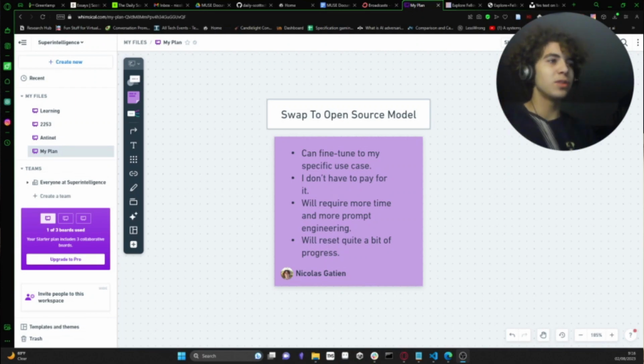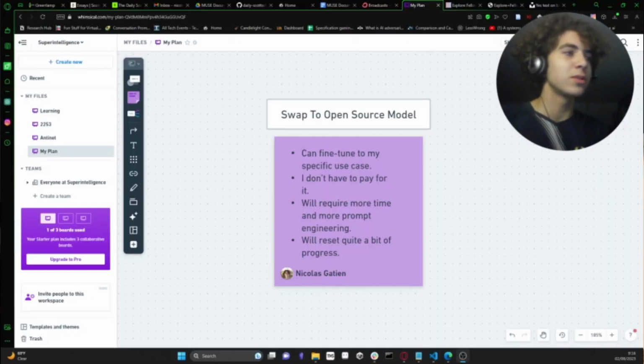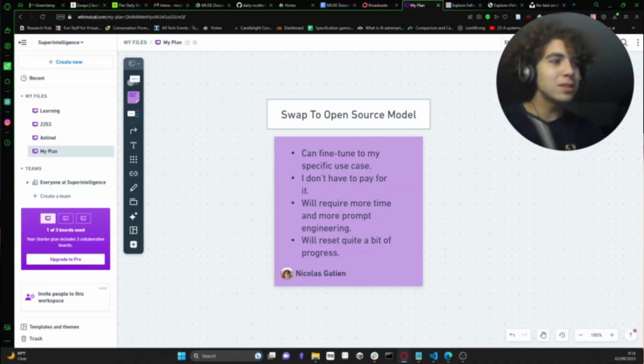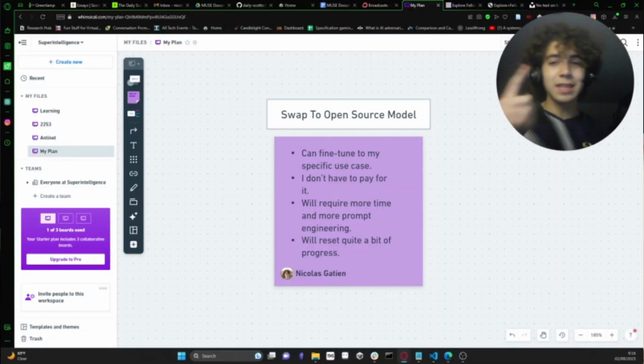Step 1 is to swap to an open source model like Llama or Orca or just some open source large language model that I can use. Main reason for this is I can fine tune it to my specific use case easier. The second main reason is that I don't have to pay for it.